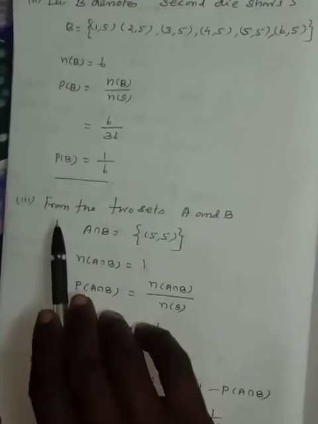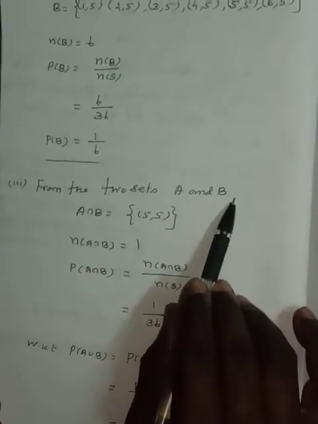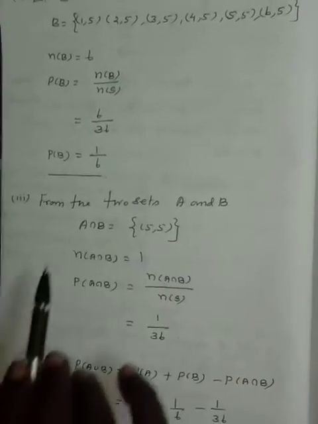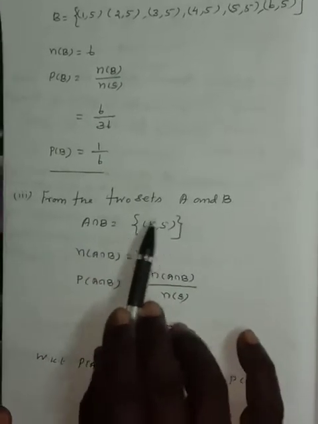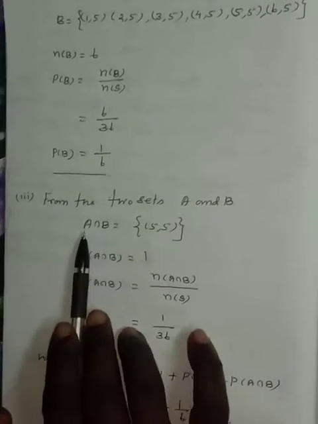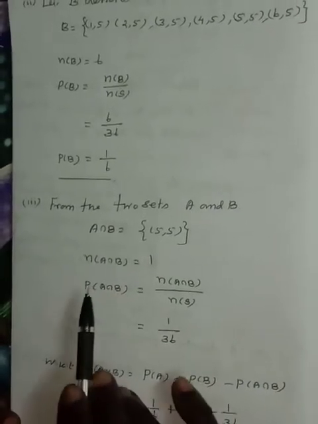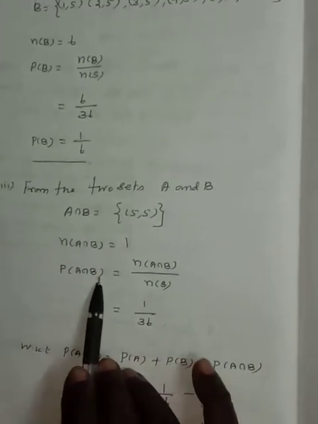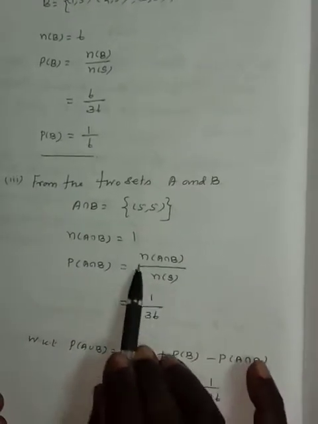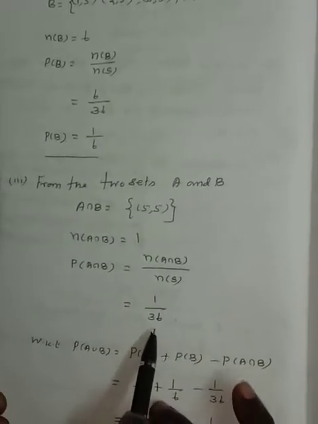Subdivision number 3. From the two sets capital A and capital B, the common result is A intersection B, which is equal to 5 5. Number of elements in the set A intersection B is 1. Therefore n of A intersection B is equal to 1. Now probability of A intersection B is n of A intersection B divided by n of S, which is 1 divided by the total number of results, 36.